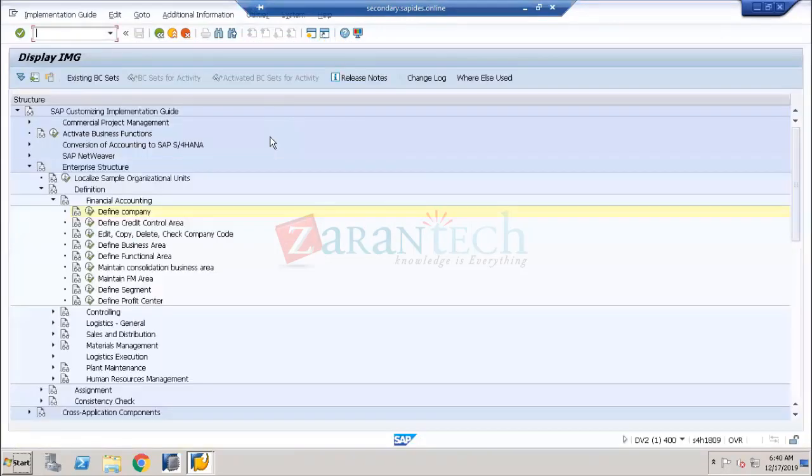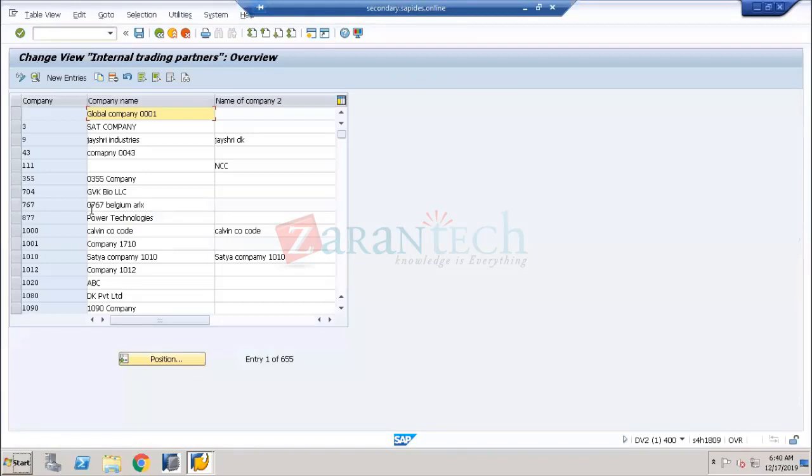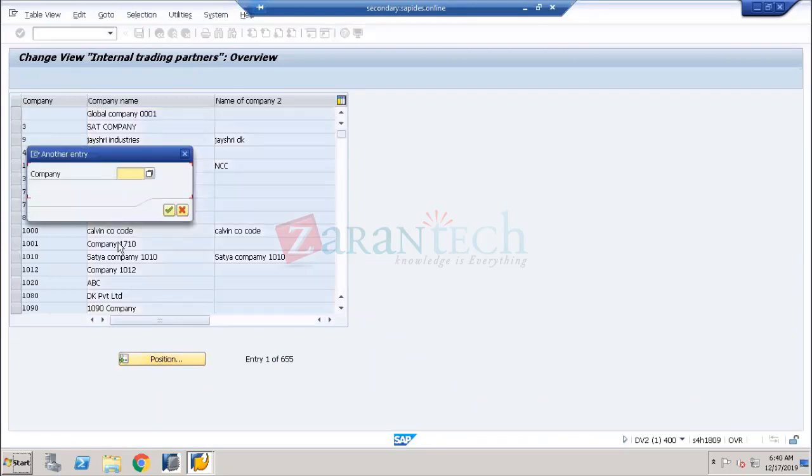Now let me go and create a company. So I'm executing. Here, if we see, we already have about 655 companies created. If I want to search, you can go to the position and find your company: give the company name and you can find it.